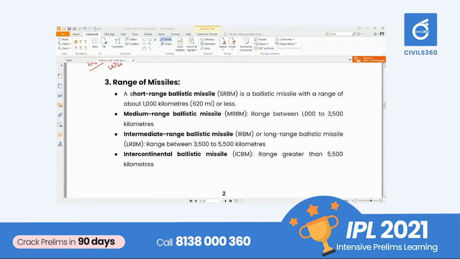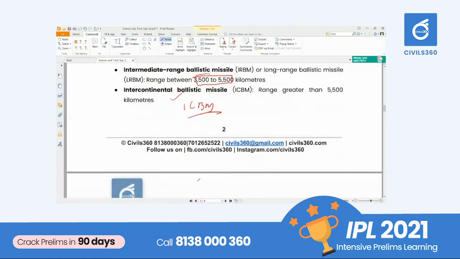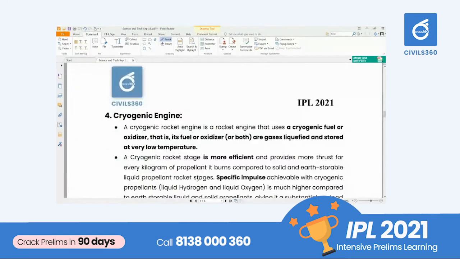Just remember this. The first one is short range ballistic missile. It will be below 1000 kilometers, that is, the range will be within 1000 kilometers. As the range increases, medium range ballistic missile, it will be from 1500 to 3500. And for intermediate range ballistic missile, it is 3500 to 5500. And ICBM, or intercontinental ballistic missile, is greater than 5500 kilometers.